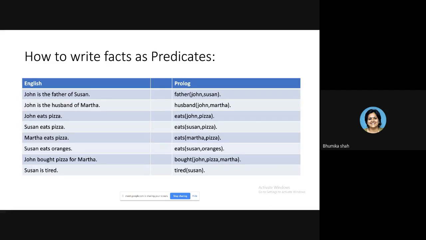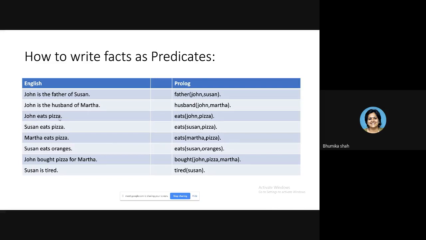If I write husband Martha comma John, I need to remember myself that the first argument is the name of the wife and the second argument is the name of the husband. So it will be our worry to remember what the first argument means and what the second argument means. Prolog is not concerned about whatever order you provide your arguments in. Let us move ahead.